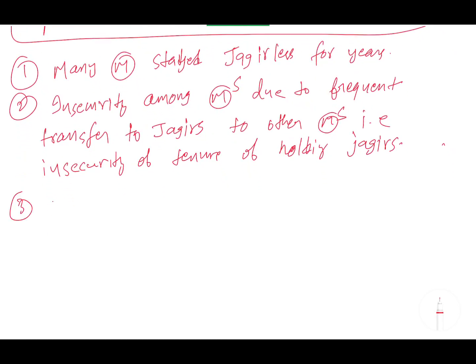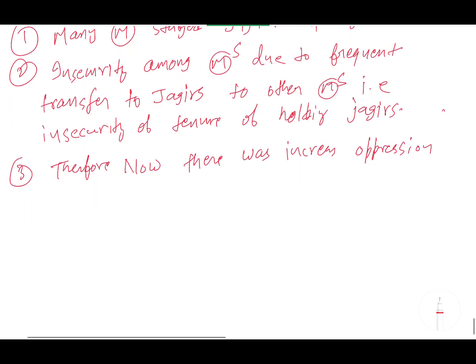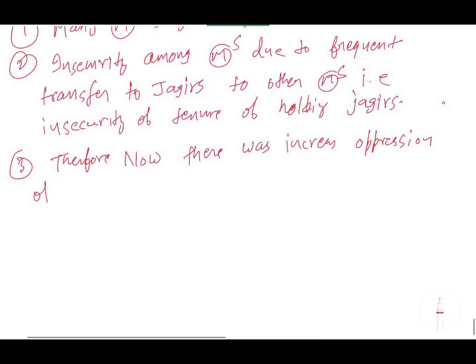Therefore now there was increased oppression of Ryots, that is peasants, who are the actual cultivators, and primary Zamindars, who used to collect the land revenue.